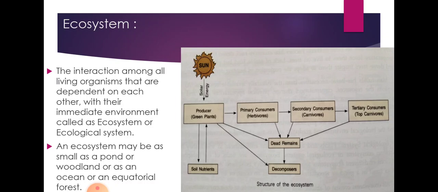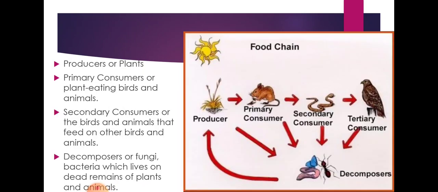The snake eats the frog. So this is the whole thing they depend upon. This is why an ecosystem can be small or large. If we talk about big desert areas or big forest areas, they all depend upon each other. Ecosystem means they all depend upon each other.